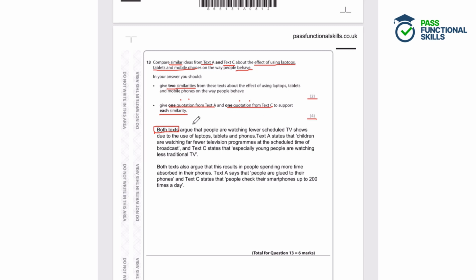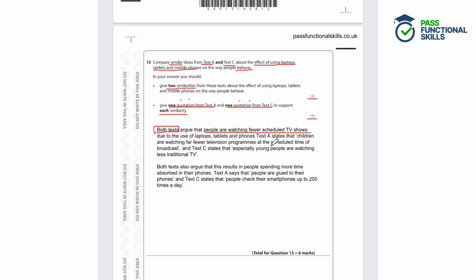And we have identified an accurate similarity. So people are watching fewer scheduled TV shows. So that's a change in their behaviour. Then we say that text A states that children are watching far fewer television programmes at the scheduled time of broadcast, while text C states that especially young people are watching less traditional TV.